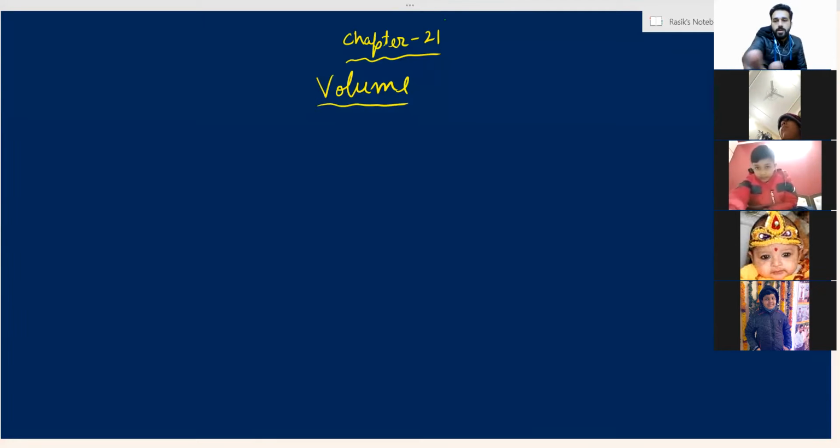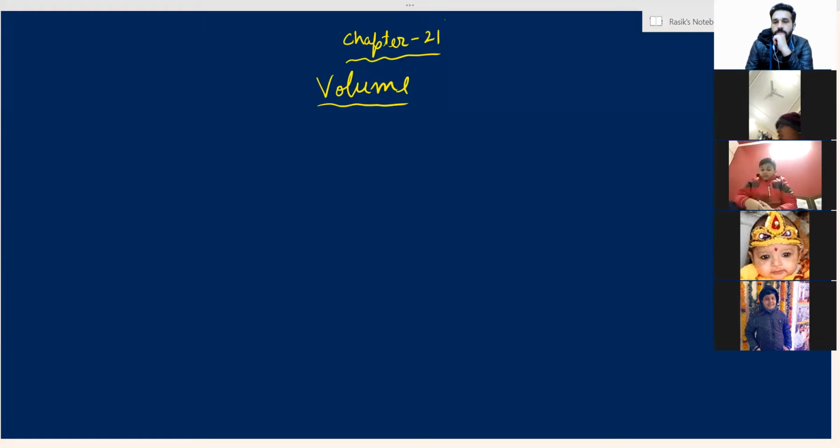If I draw something on the screen, my screen is a plane surface. So it is a 2D object. If I hold the mobile phone or the laptop which I am using, that is 3D. But if I talk about only the surface, that is 2D. Are you all getting the point? Yes, sir. Very good.